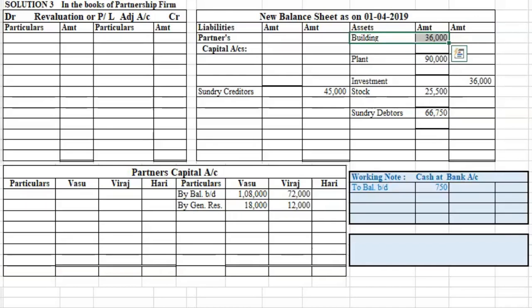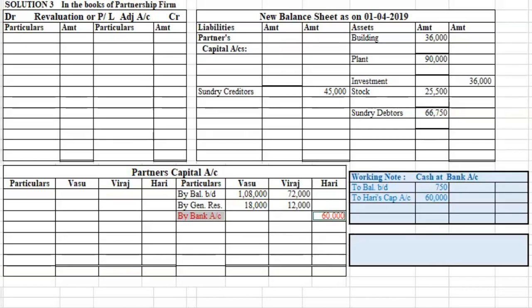Now let's move on to the adjustment. The first adjustment we have discussed. The new partner has brought in cash as capital, rupees 60,000. So we write this 60,000 on the debit side of cash at bank account in the working note and on the credit side of partners capital account in Hari's amount column.